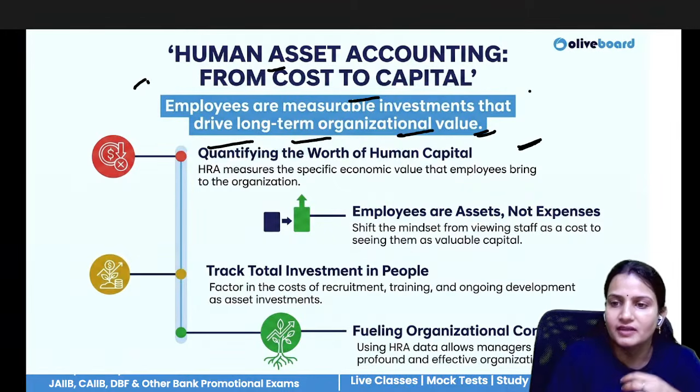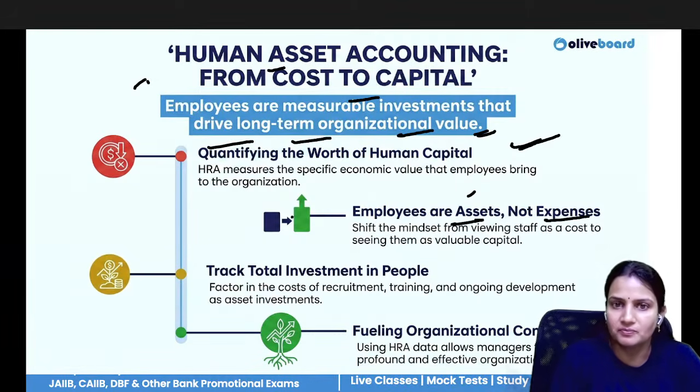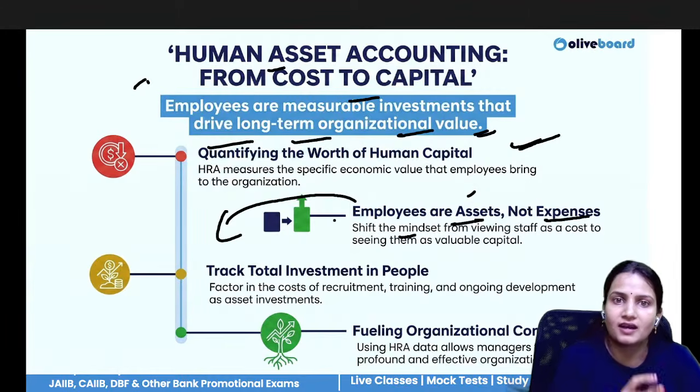Highly economic value should be created for the employee benefit. Employees are the assets of the company, and the manager should understand that they are not an expense. If you are hiring an employee and giving that employee a salary, that employee is bringing double the salary to your company, double profits. So shift the mindset that employees are expenses in your company.